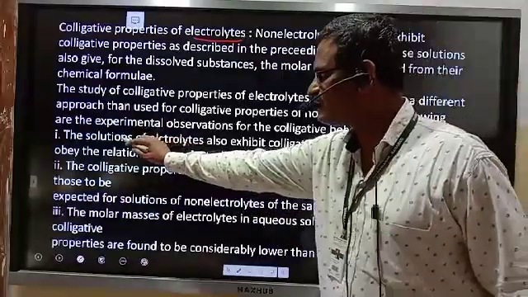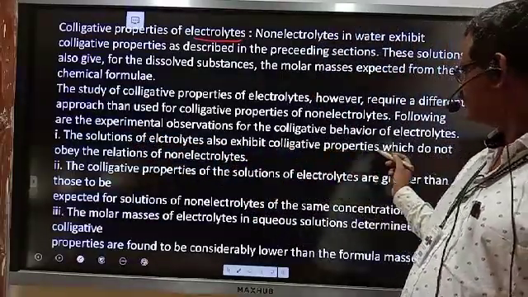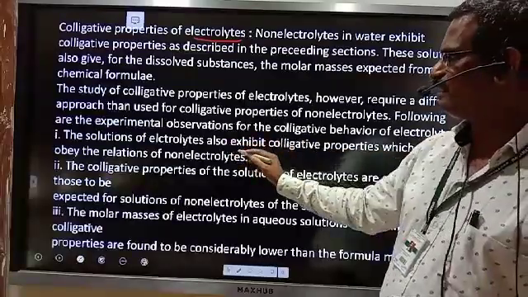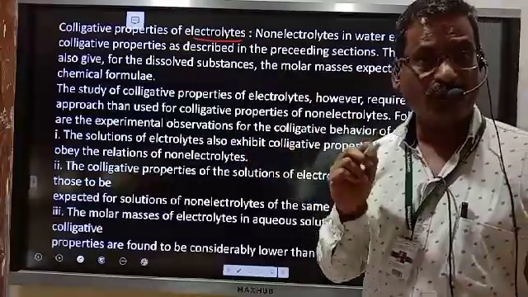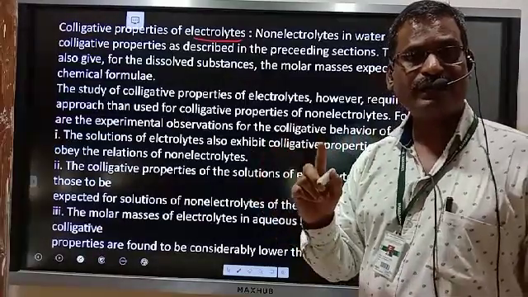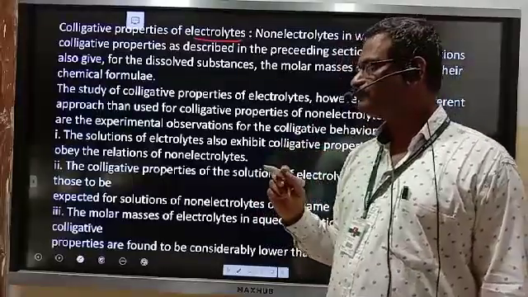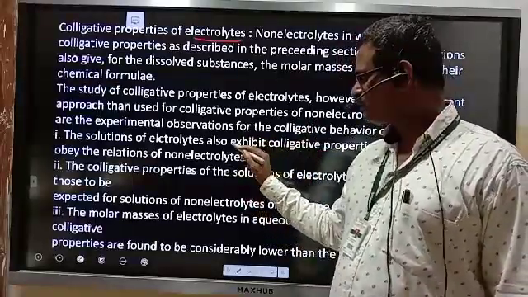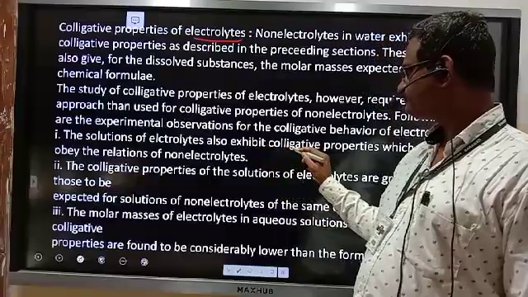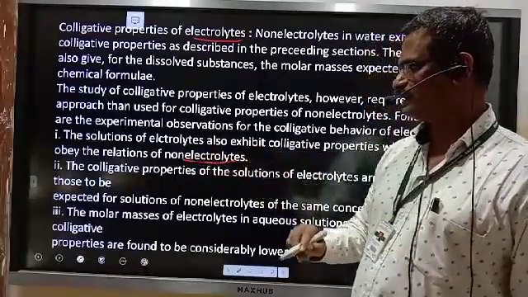The first point is that the solutions of electrolytes exhibit colligative properties which do not obey the relations of non-electrolytes. Why? Because electrolytes produce ions and non-electrolytes do not produce ions. Therefore, the properties of electrolytes are exhibited in a different manner as compared with non-electrolytes.